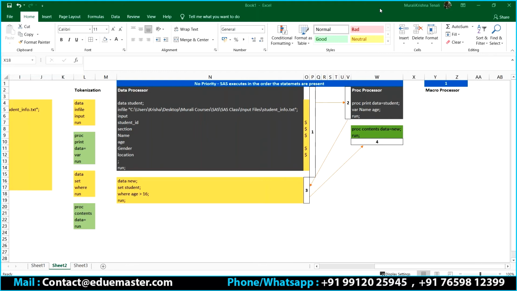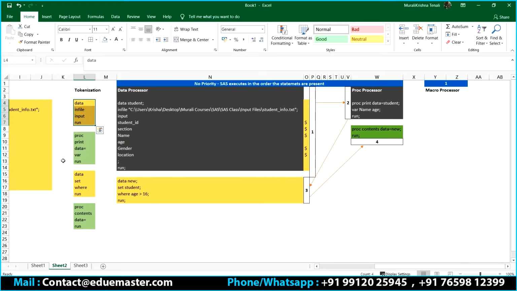I have only one simple question. The processor is identified based on the proc statement, is it correct? Correct. And it is up to the run. Yes, you can see between data and run, proc and run, data and run, proc and run. Whatever is in green, these are the proc processors.